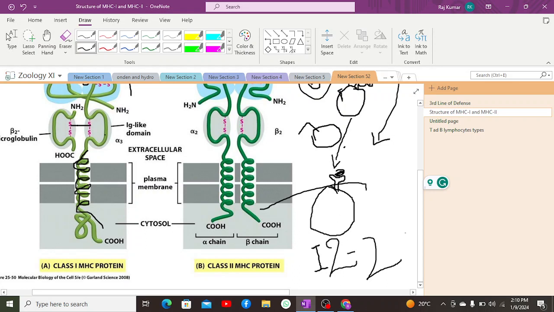Now, when helper T cells release interleukin 2, they stimulate the cytotoxic T cells as well as the B cells to come and take the antigen from the helper T cells. So, helper T cells now present that antigen over its MHC class 2, and when presented on MHC class 2, that antigen will now be presented over the B cell receptor of the B cell and the T cell receptor of the cytotoxic T cell.